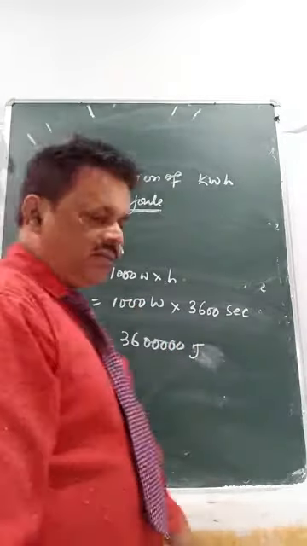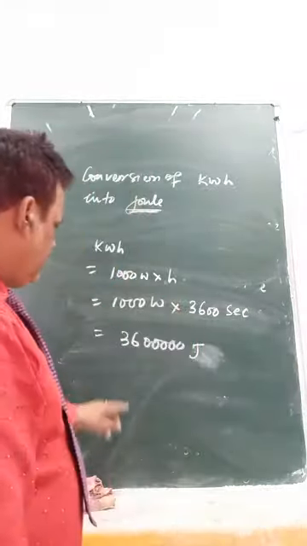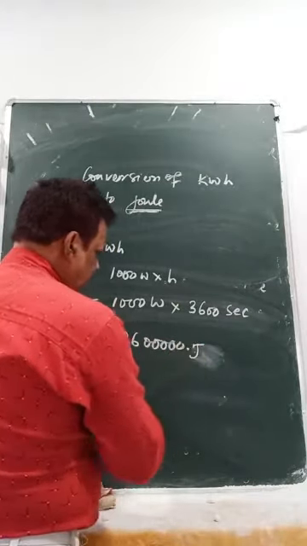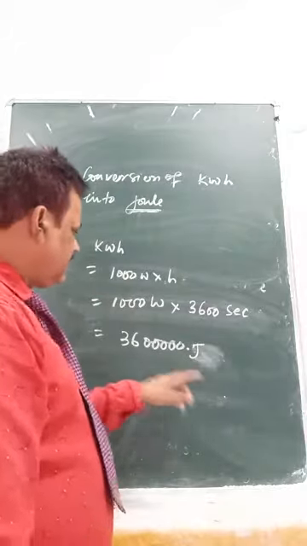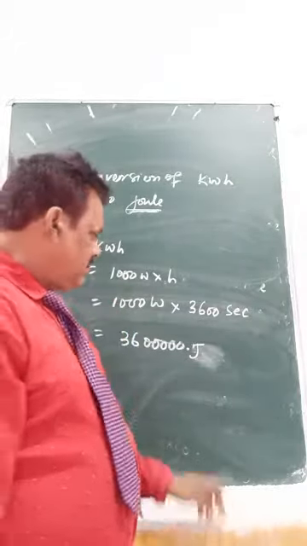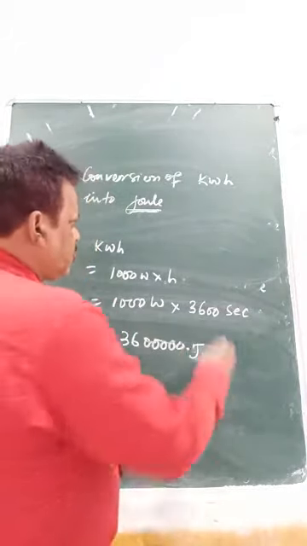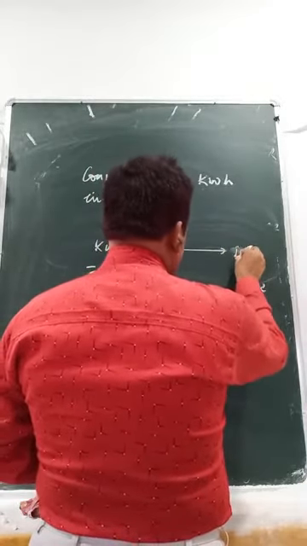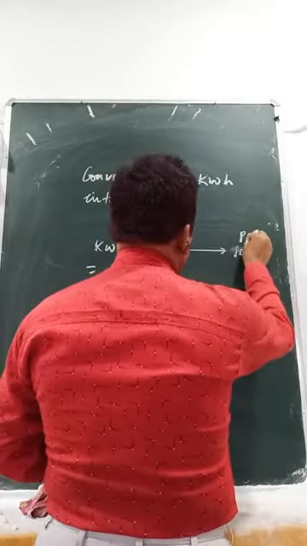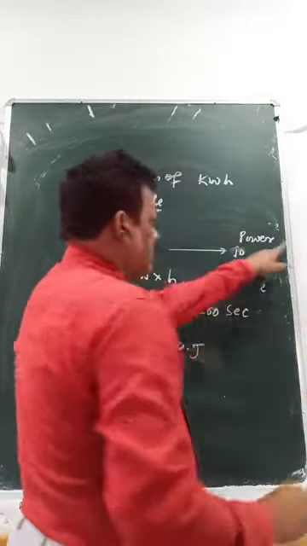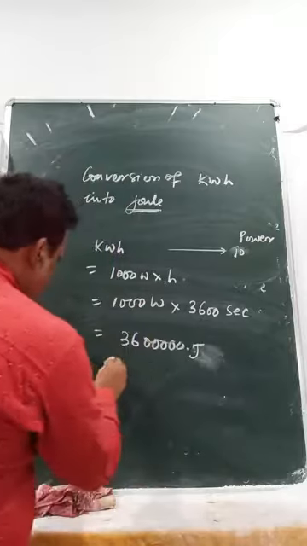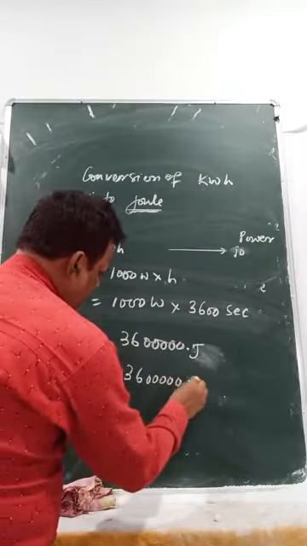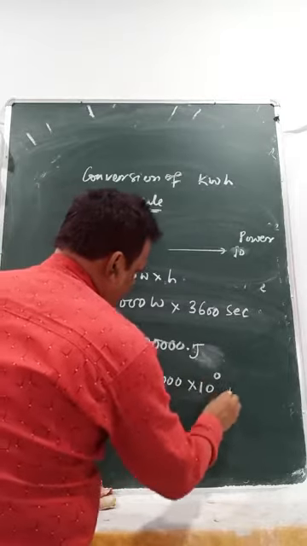But you have to write it in scientific notation, where your decimal is here. I told you when you go right, the power of 10 decreases. So you can write 3600000 into 10 to the power 0 joule.